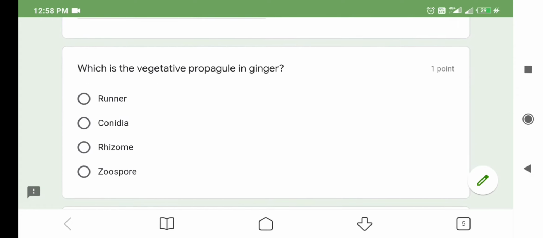Next question. Which is the vegetative propagule in ginger? Option 1, runner. Runner is the vegetative propagule of grasses. Option number 2, conidia. Conidia are the vegetative propagules of Penicillium. Option number 3, rhizome. Rhizome is the vegetative propagule of ginger. So this is the correct answer. And the fourth one, zoospore, is the vegetative propagule of Chlamydomonas.